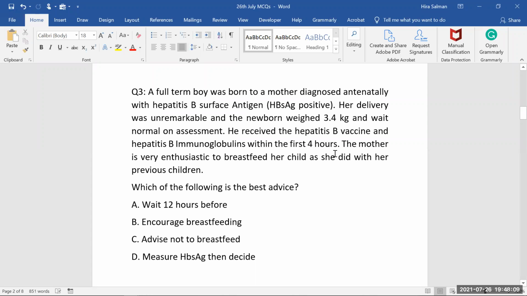This is the protocol. Whenever the mother is Hep B positive, what we usually do to the baby, as soon as the baby is born, within 4 hours, the baby has to receive this hepatitis B immunoglobulin, and the baby has to be vaccinated. So that is the protocol, especially for those neonates who are born to mothers who are Hep B positive. What we give to the neonate soon after the delivery, within 4 hours, is immunoglobulins and the hepatitis B vaccination. Now, the mother is very enthusiastic to breastfeed her child as she did with her previous children.